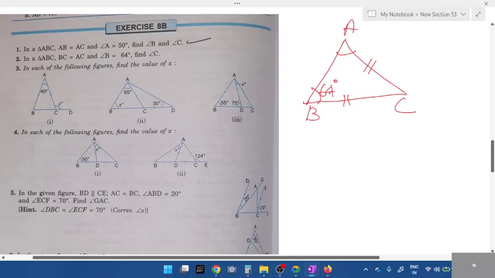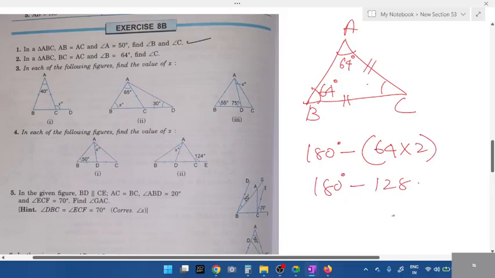If angle B is 64, what about angle A? 64 degrees. Then this is angle C, students. Same, interior, all three are inside. Apply interior angle sum. I'll do the direct value: 180 minus, add these two, 64 plus 64 or 64 into 2 is also fine. 180 minus 128. The answer is 52 degrees. Is it clear? Understood?